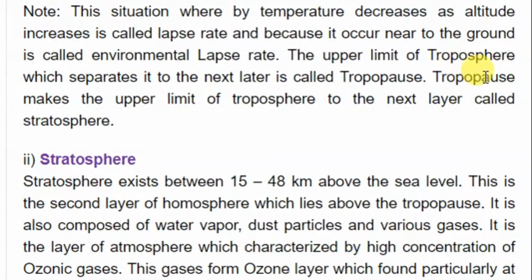Now the upper limit of troposphere, which separates it from the next layer, is called tropopause. Tropopause makes the upper limit of troposphere to the next layer, which is called stratosphere. So the first layer is troposphere, and we have tropopause. Then we are moving to stratosphere.